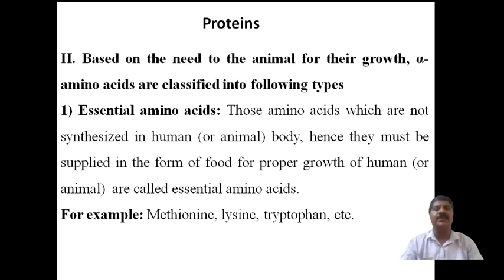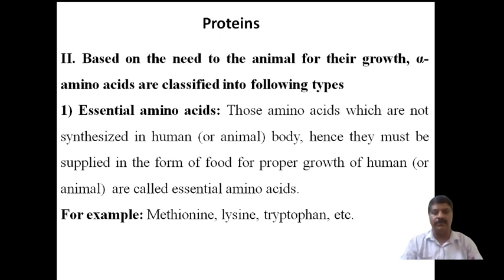Some of these compounds are essential for growth. Some amino acids are produced in the body, and some amino acids are not produced in our body or animal body. Based on that nature, the amino acids are classified into two categories. One is called the essential amino acids.